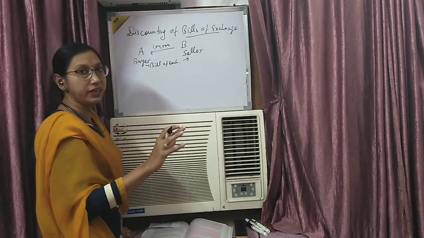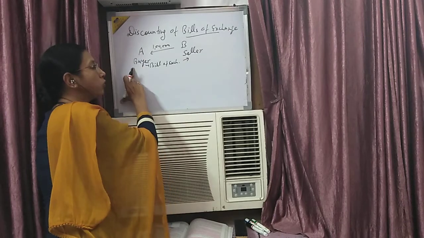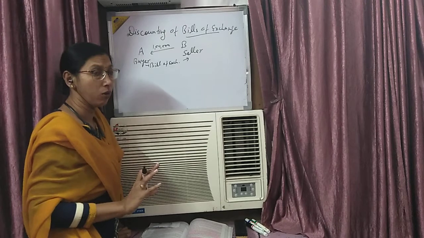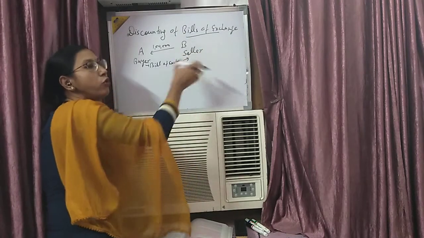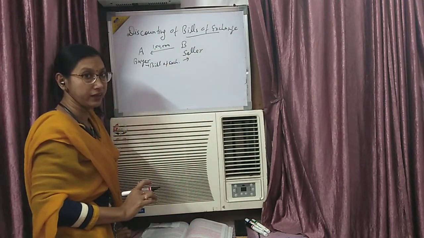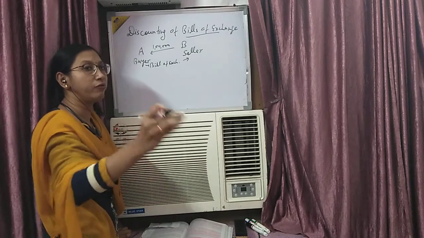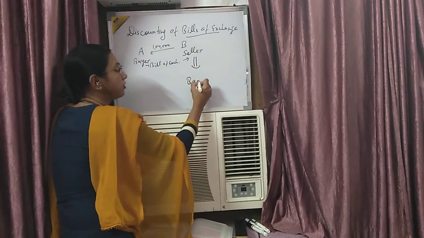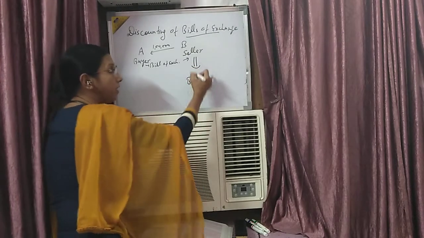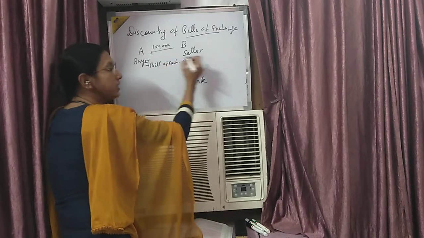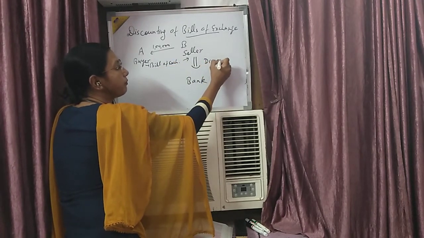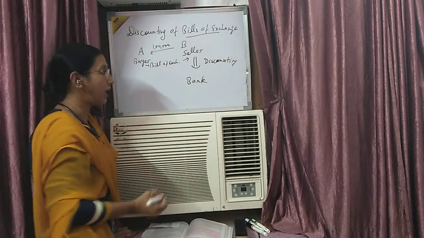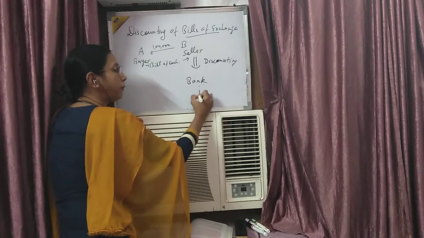Now after 90 days, Mr. B can go to Mr. A's bank and get his payment. Now suppose Mr. B needs money before 90 days, say within 2 months. Then Mr. B will go to the bank and whatever bills of exchange he is having, he will discount them and take the payment.